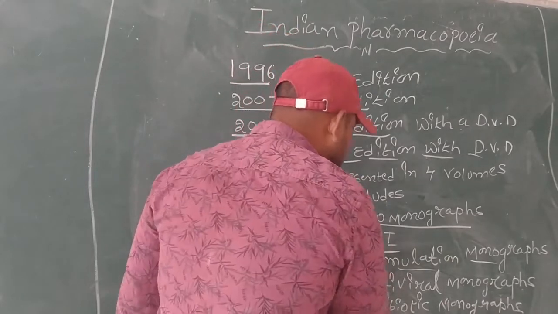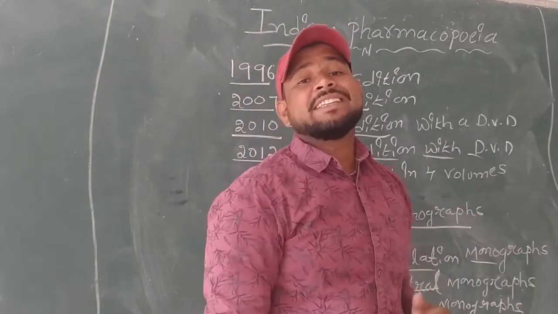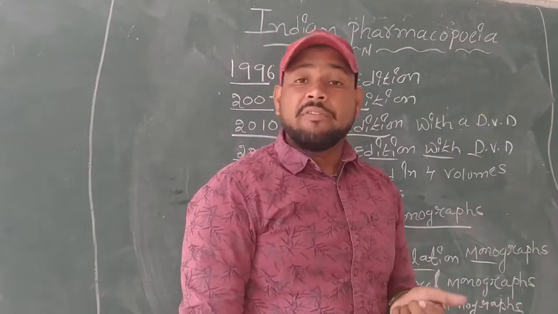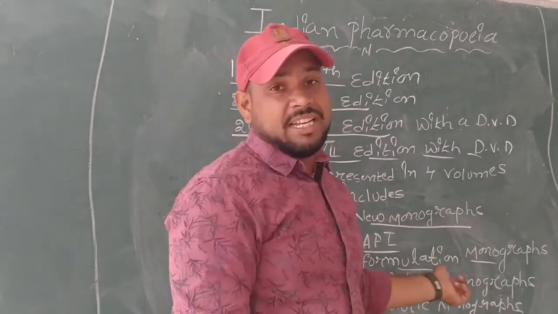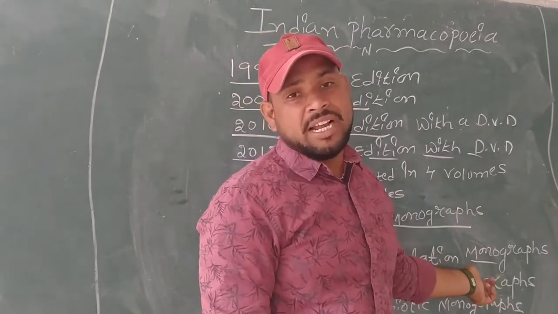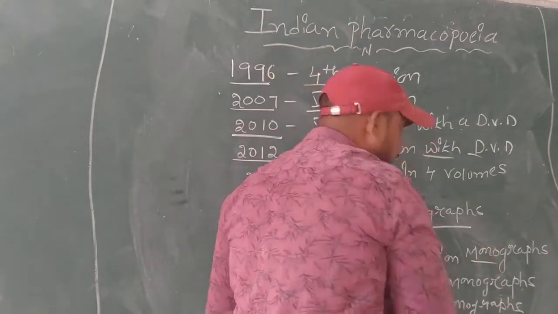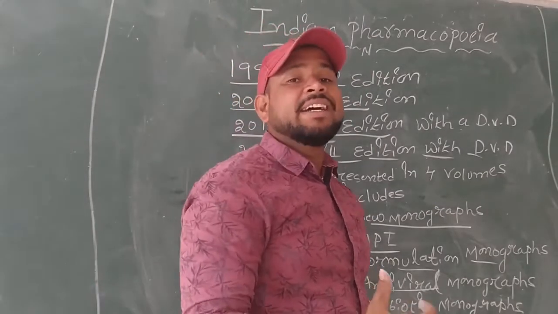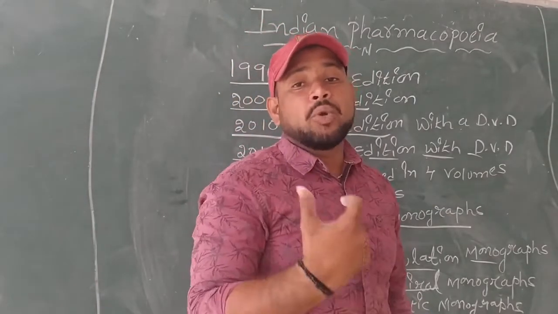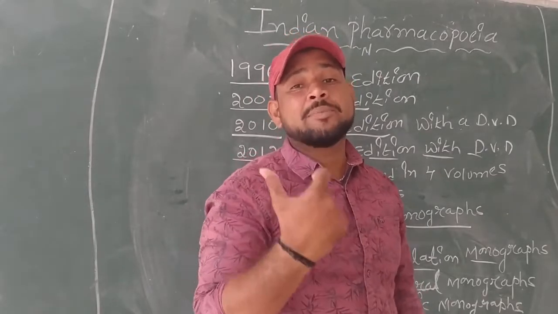Next, 11 antiviral monographs, for the drugs which are used for treating viruses in the human body. The 11 documents of new drug monographs have been written in this book. And then 10 antibiotic monographs, which contain the information regarding the new antibiotics and their preparations.